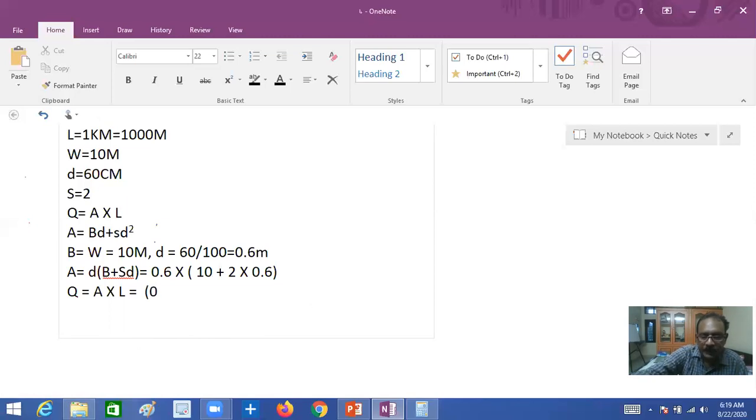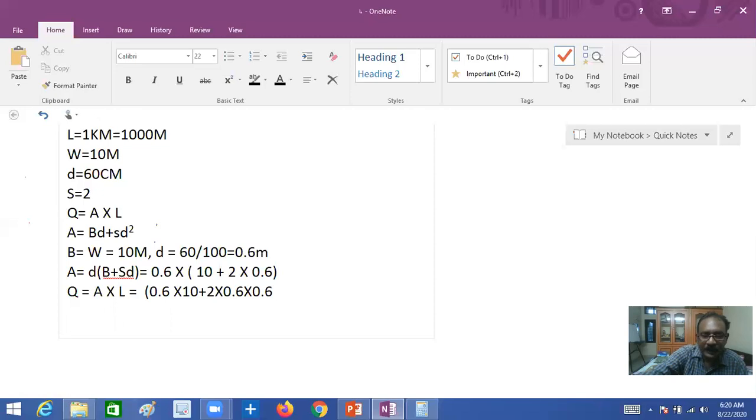So 0.6 multiplied by 10 plus 2 multiplied by 0.6, into 0.6 again.